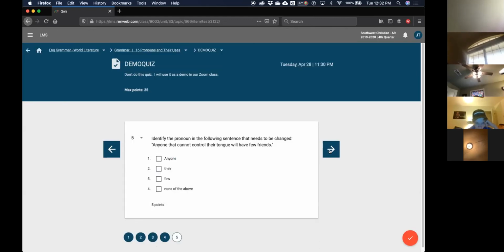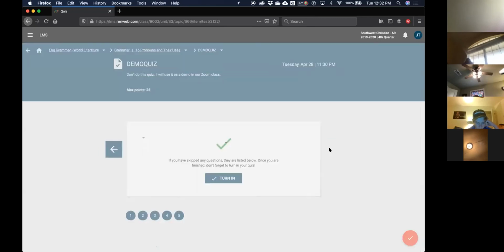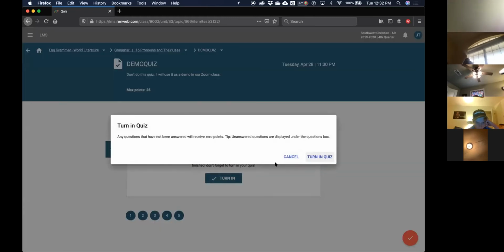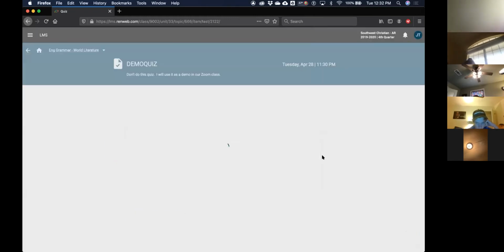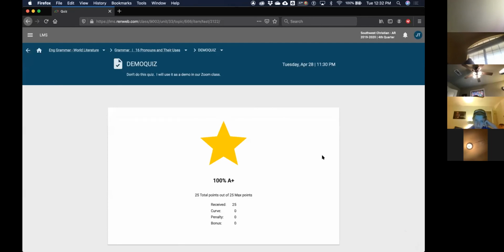And then the last one, exercise C. It says cross out each pronoun that does not agree with its antecedent and write the correct one above it. Okay, I had to reword it a little bit. Identify the pronoun in the following sentence that needs to be changed. So which one needs to be changed? We crossed out in our homework their tongue because anyone's supposed to be singular. So I'm going to click there because that one's the one that needs to be changed. And then I'm going to turn it in. And I'm done with my homework. And we got an A+ because we did our homework right.